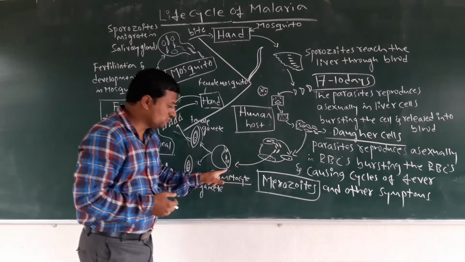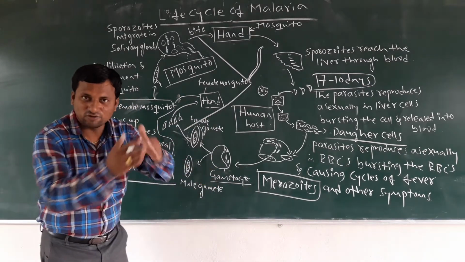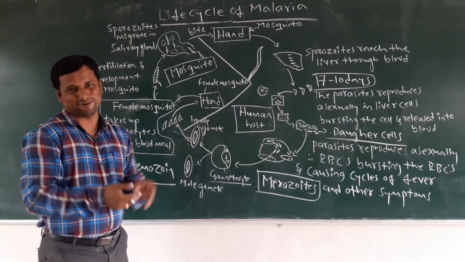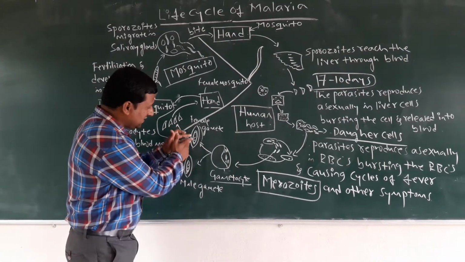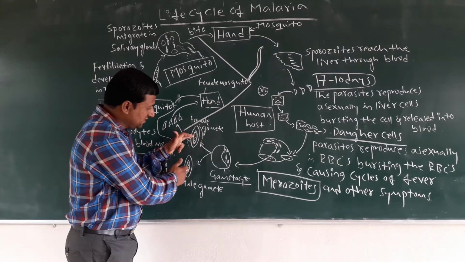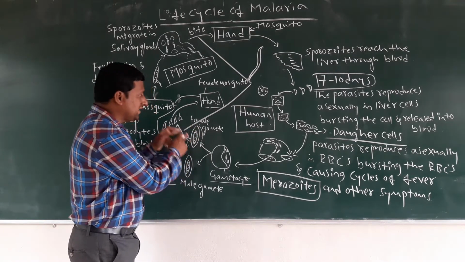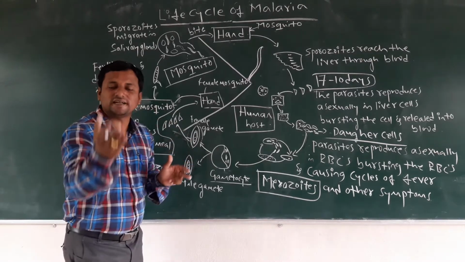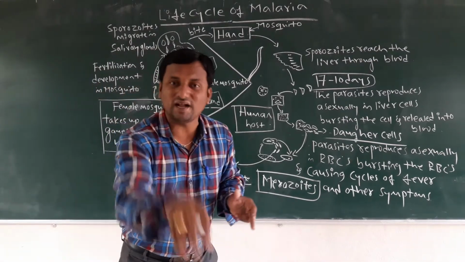Then the merozoites are converted into gametocytes and undergo sexual reproduction. There are two gametes, one male and another female. The female gamete immediately bites another person, because it wants to reproduce and needs blood.